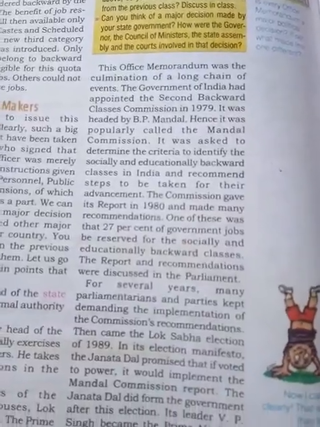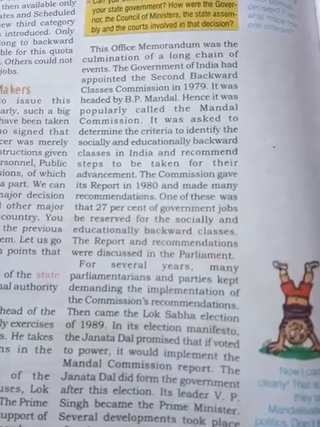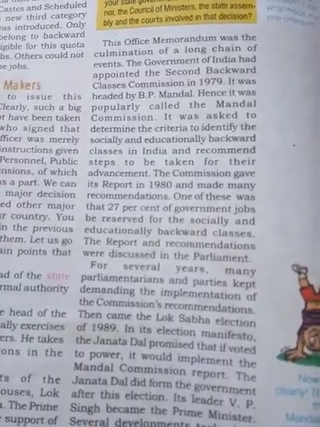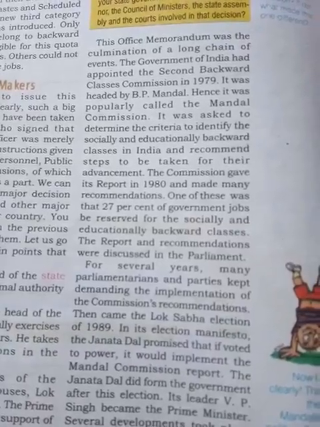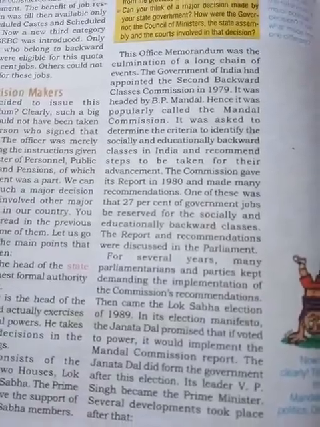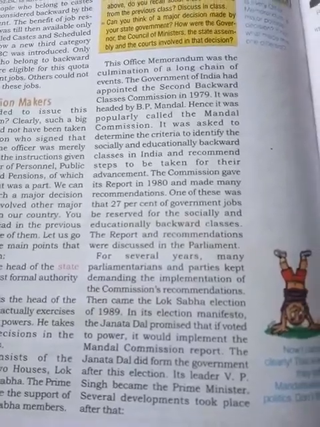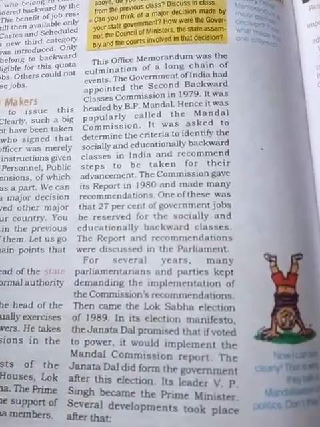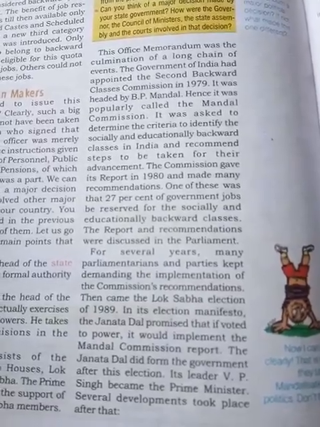For several years many parties kept demanding implementation. That means in the parliament they were discussing this matter. Then in the Lok Sabha election of 1989, in the manifesto of Janata Dal, they promised that if they became the government, they would implement the Mandal Commission.